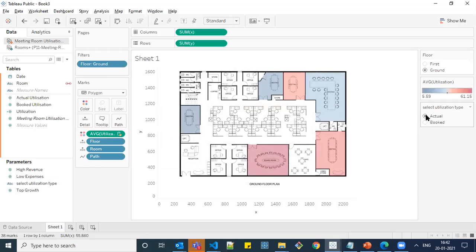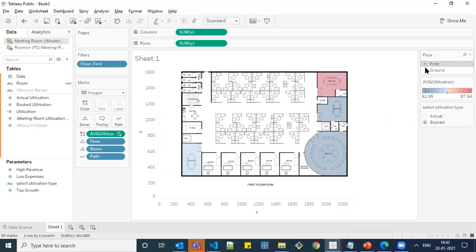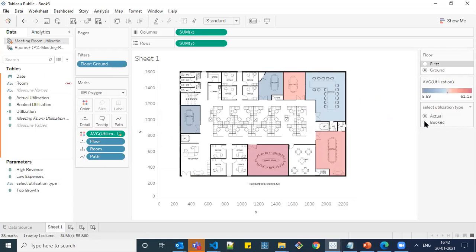So now if you see, the actual level of utilization is 21.78, but the booked level is high, 72.52, but it is not utilized properly. So based on this, you can shift between first floor and ground floor maps and the actual and the booked utilization.